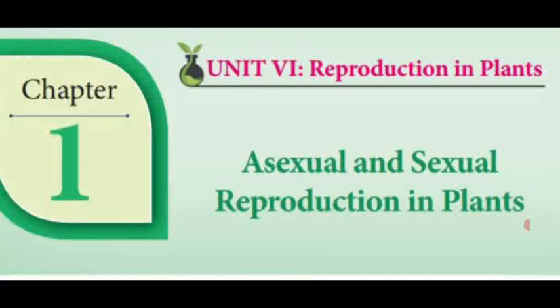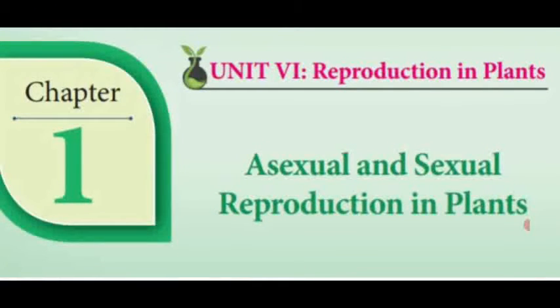Dear students, in this lesson, we have already learnt about certain topics, that is asexual reproduction, sexual reproduction, male reproductive organ, microsporogenesis, female reproductive organ, megasporogenesis, then pollination, two types of pollination, self-pollination and cross-pollination, and different methods of self-pollination and cross-pollination.